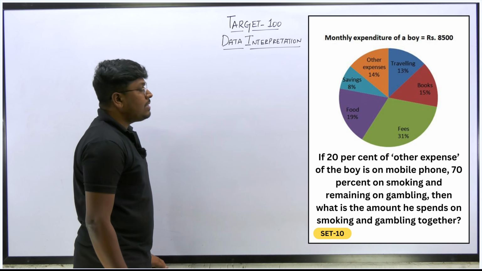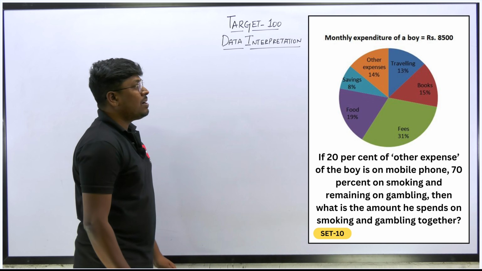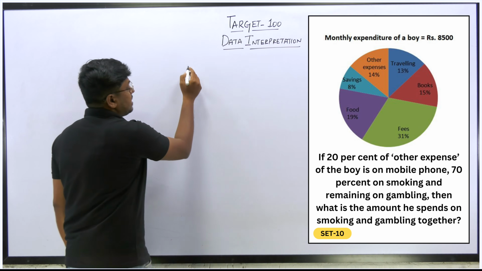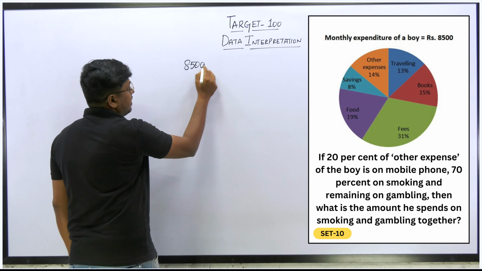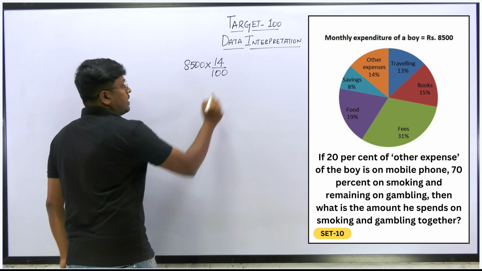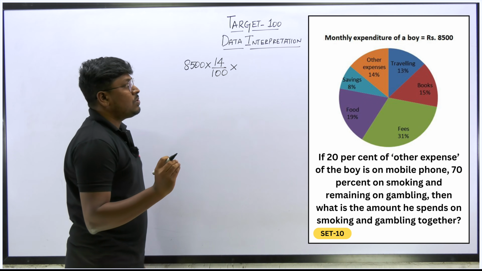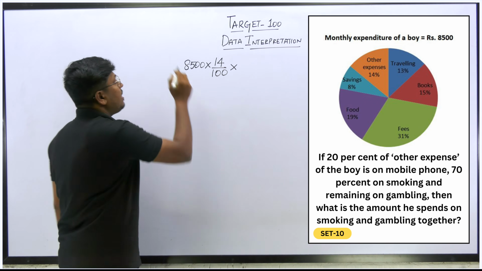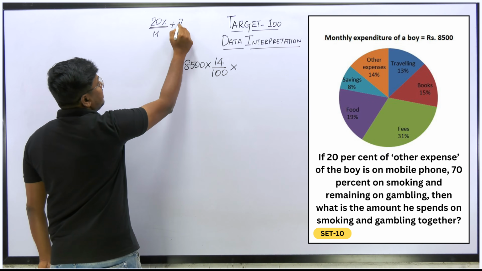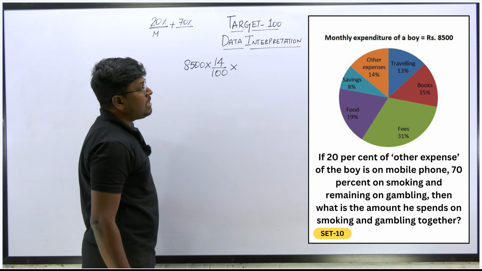Okay, so what they are saying is 20% of the other expense of the boy is on mobile phone. First, let me see what the other expense of the boy is, right? So other expense is how much? 14%. So out of 8,500, the other expense will be 14%, which is 14 by 100, right? And remember here the most important part, 20% of other expense he spent on mobile phone. So 20% he spends on mobile phone, and then 70% he spends on what? So yes, 70% he spends on smoking.